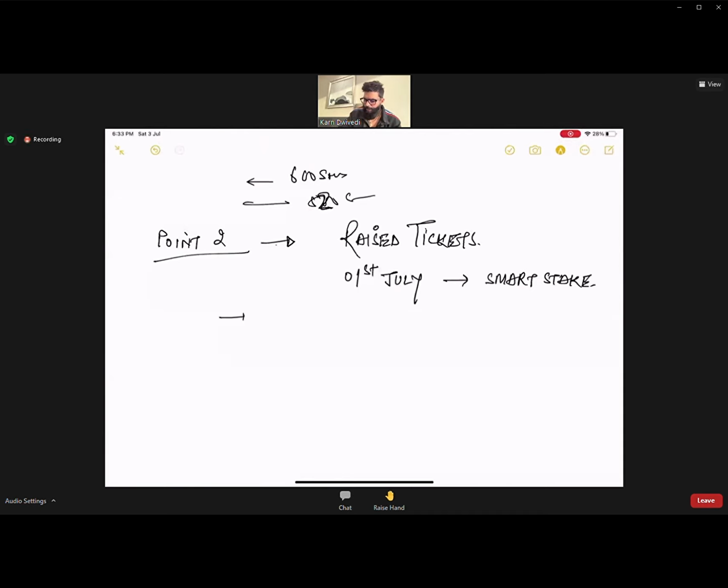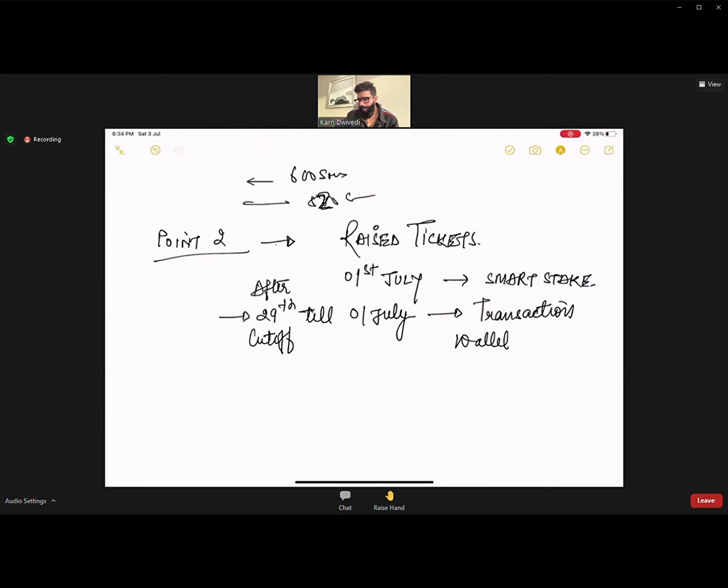It was conveyed that for people after the 29th cutoff, until 1st of July, the transactions which you have done from wallet to wallet, you were unable to activate the package, which means your package was not activated.